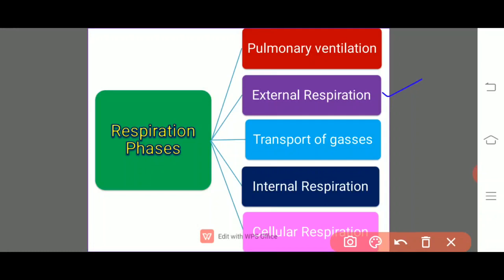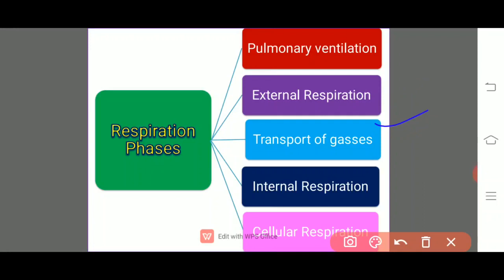And transport of gases. Here in the transportation, as we know, there is a systemic circulation and the pulmonary circulation. That is, the pure blood reaches the various organs, tissues and cells, and the carbon dioxide is carried from organs to lungs.